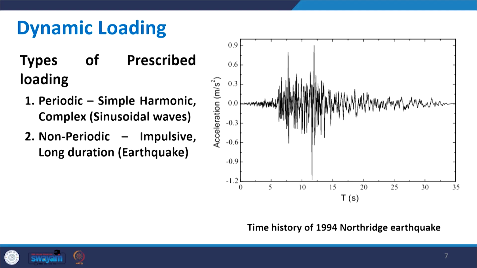But there are non-periodic motions also, like impulsive forces or long duration, which is earthquake. So, earthquake is a complex issue where you have non-periodic motion as well as long duration. Here, one of the time histories, which we call the acceleration time history of the 1994 Northridge earthquake, is given on the right hand side.